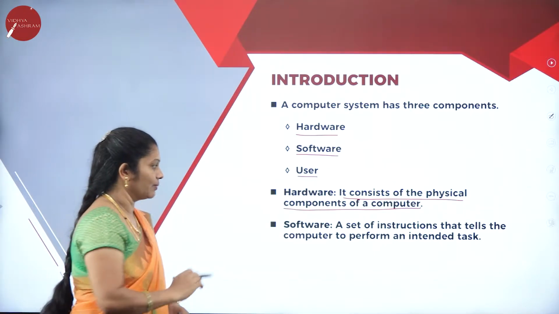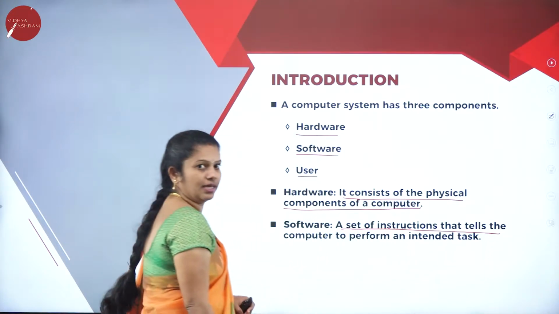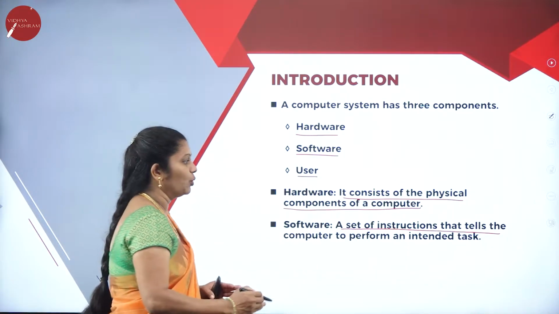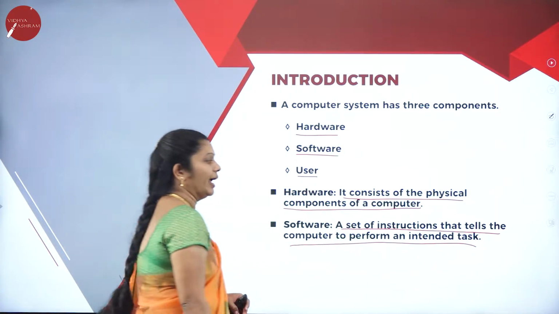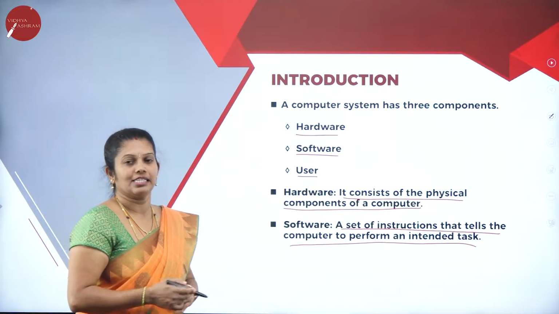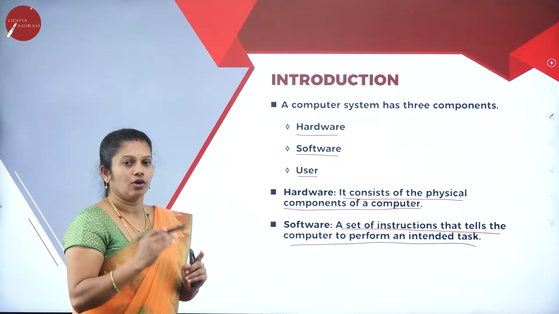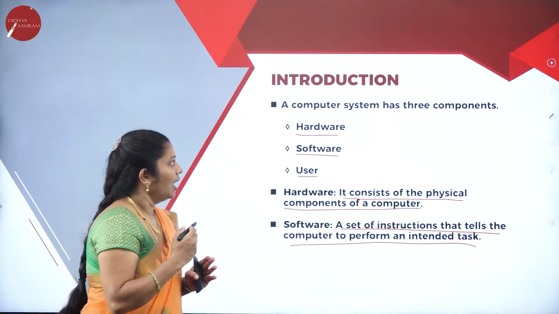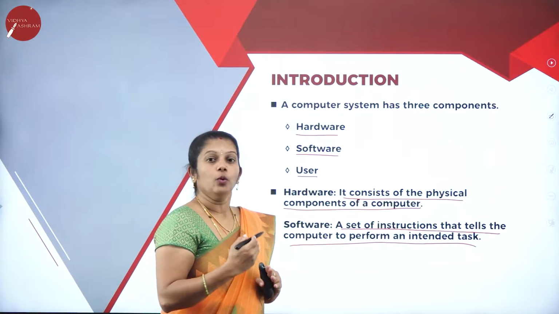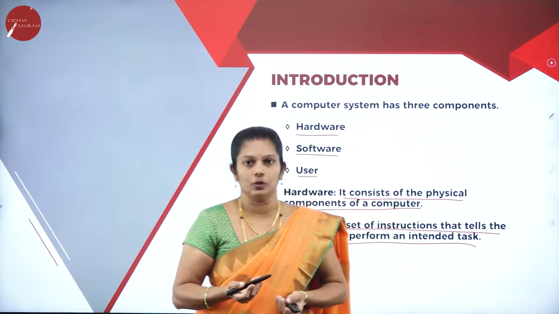Software is a set of instructions, a set of programs that tells the computer to perform an intended task. The 3 major components of the computer are hardware, software and user. Who is the user? The one who uses it, and we are the users here.